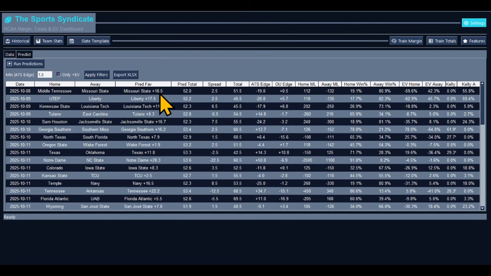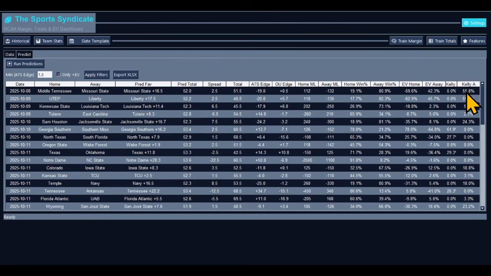I actually took an alternate spread of plus 10 for Missouri State. That came in at plus 250 or plus 300, so I definitely took that bet. And I took the over. The total dropped from 51.5 to 50. The model predicts 52 points, so that gives me about a 2-point advantage on the edge. Since the edge is now no longer 0.5, it's down 1, so it would actually be 1.5 on the edge. So we'll take that.